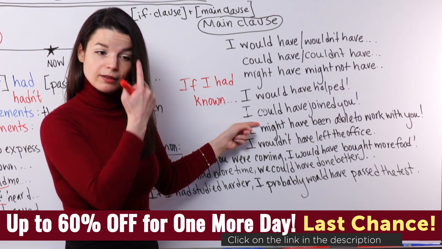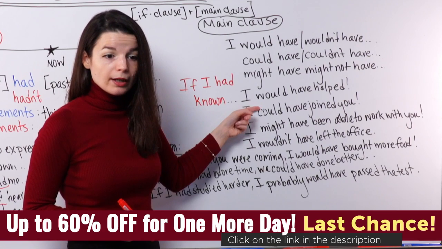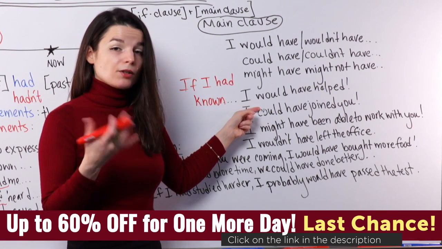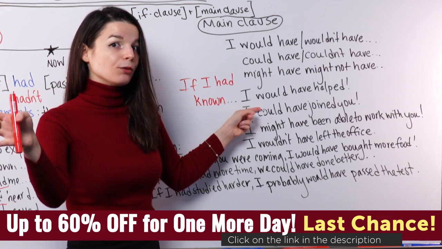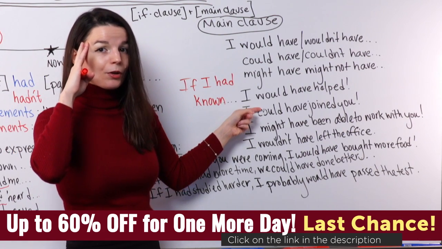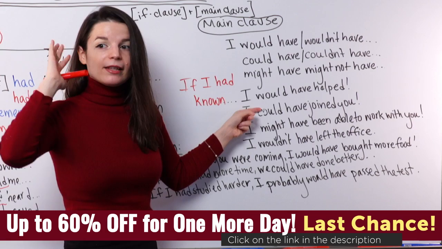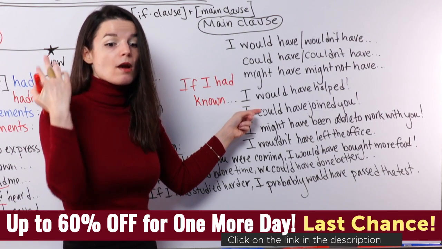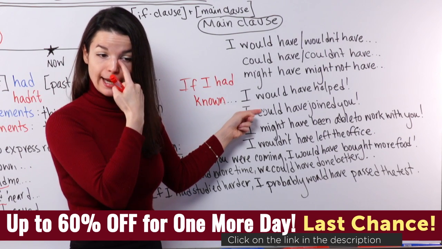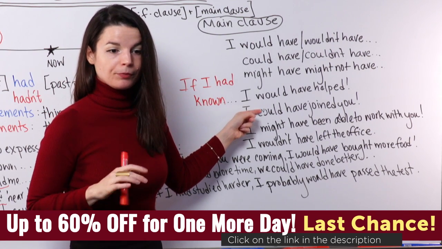Could. So what's the difference? So we talked about how would means an unreal situation and a plan. In that unreal situation, it's not true, but if it were, this is my plan. This is what I would do, or this is what I would not do. That's my plan or not my plan.